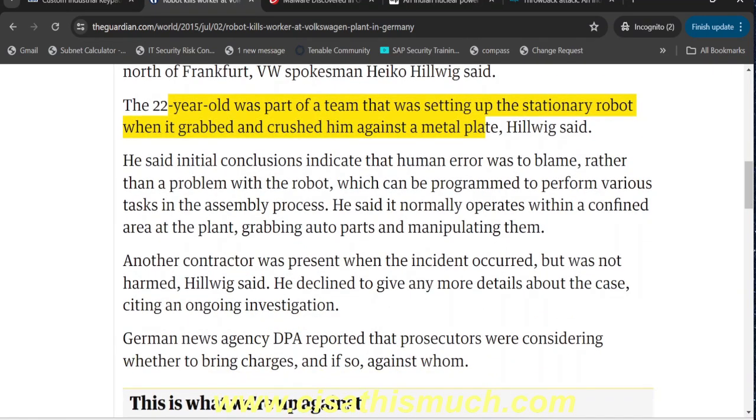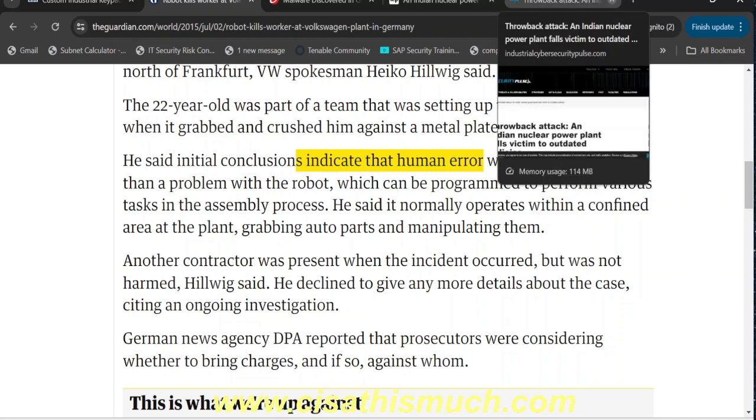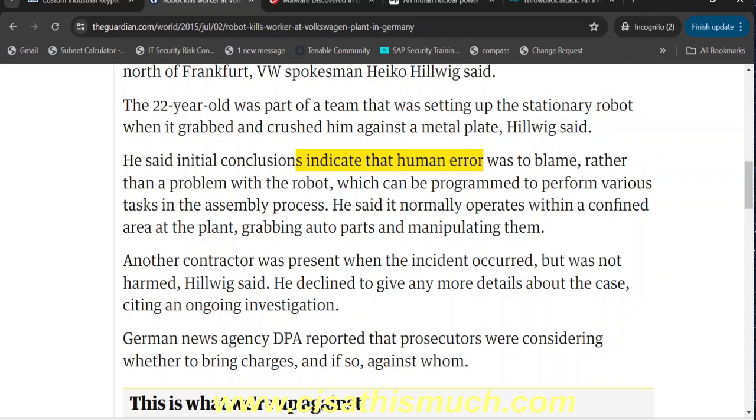Initial conclusions indicate what? Human error. So the thing which we are discussing right now can be internal threats also. Sometimes it could be deliberate, or it could be non-deliberate, non-intentional.